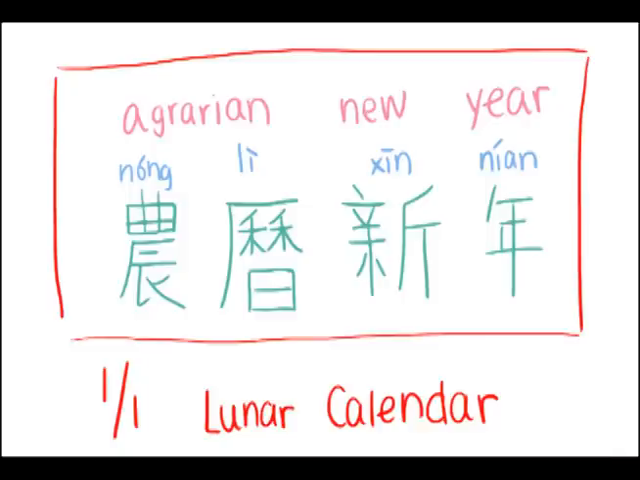Chinese New Year is called Nongli Xinnian, which means Agrarian New Year. Nongli refers to the agrarian calendar which the Chinese people used to use before receiving Western influence. The calendar is based on the sun and moon, which is different from the Western calendars. Thus, Chinese New Year does not fall on January 1st of the Western calendar, but rather around the end of January or the beginning of February, and it changes every year.